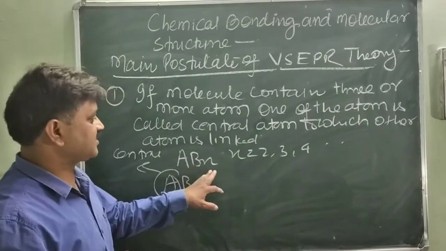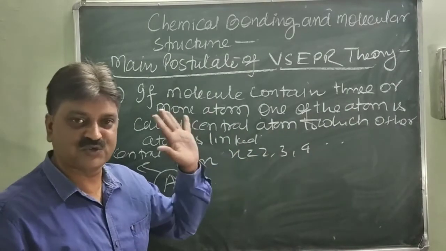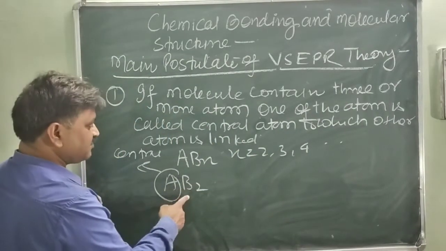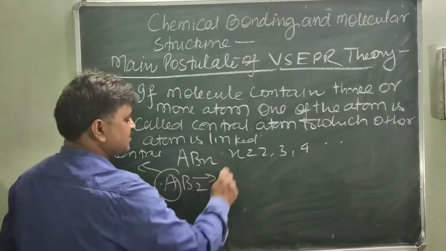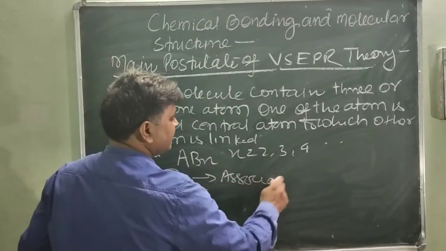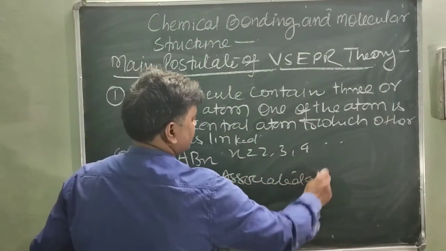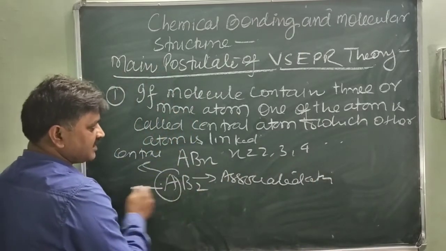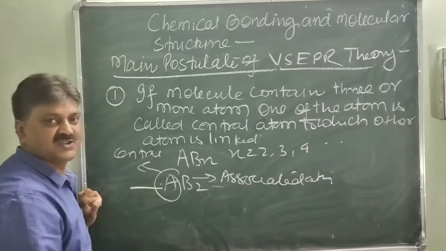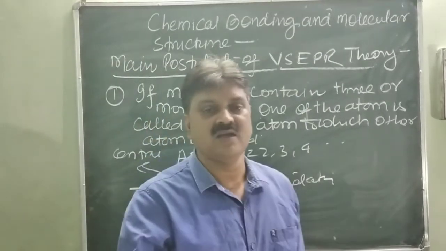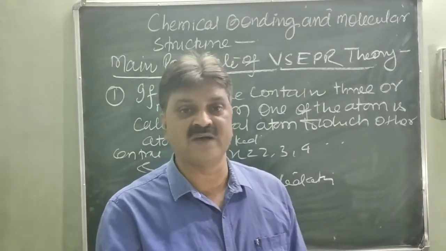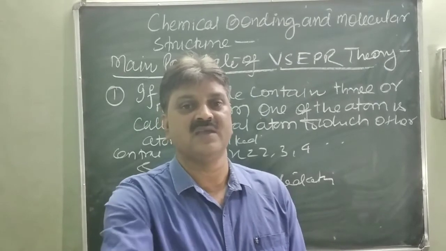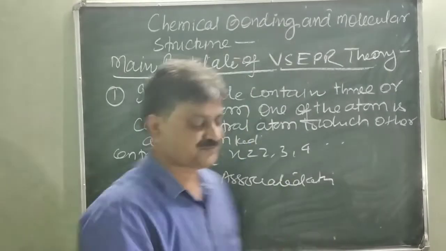Just like ABx, x may be 2, 3, 4, 5 and so on. So AB2 type means A is the central atom and B is the associated or linked atom. So in this molecule, A would be the central atom, and B is the associated atom. This is the first postulate of the VSEPR theory. The second postulate is that